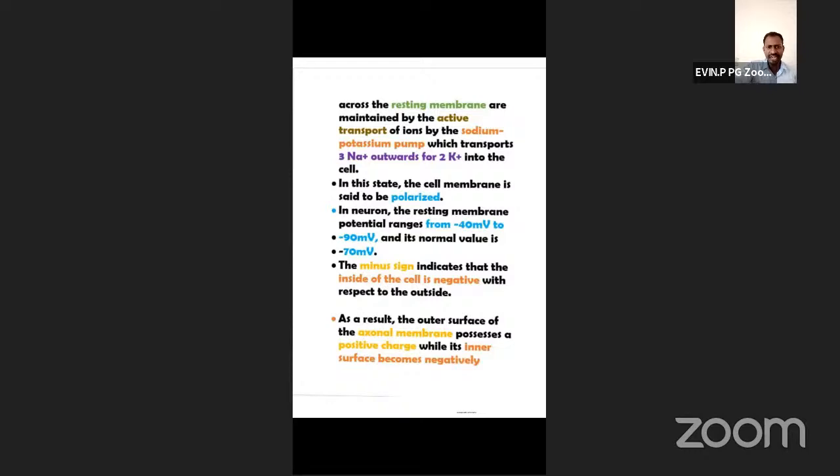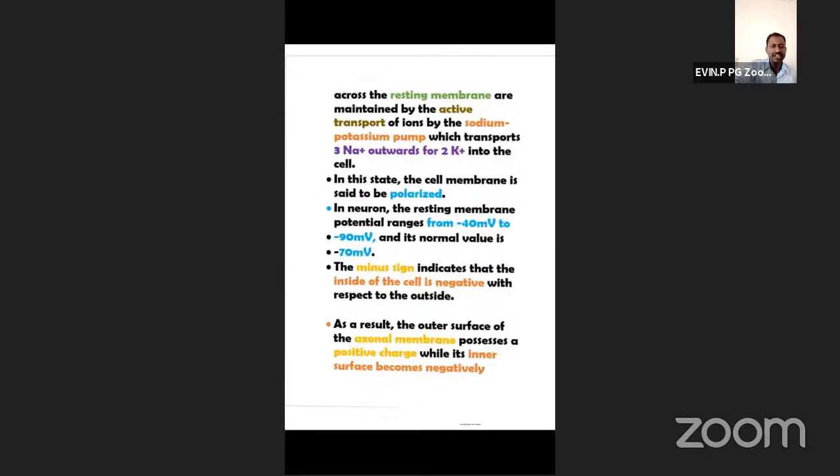Next one, as a result, the outer surface of the axonal membrane possesses a positive charge, while its inner surface becomes negatively charged. This condition is when, before applying the stimulus or after applying the stimulus? Before. The axonal membrane is electropositive outside before applying the stimulus.